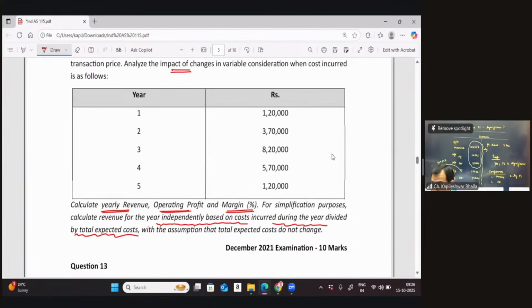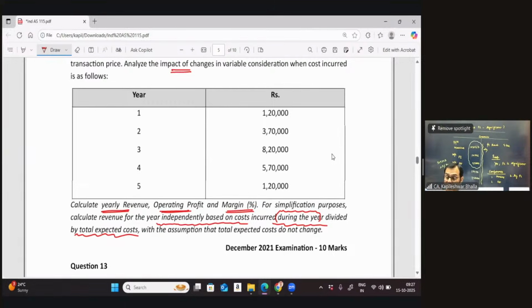He is giving you a clear-cut instruction. He says, please do not consider the percentage based on the total cost incurred till date. For simplicity, you are going to consider your degree of completion for each year on an independent basis, the cost incurred only during the year as a percentage of the total cost, with the assumption that the total cost does not undergo a change.